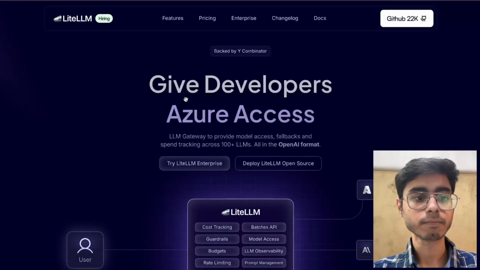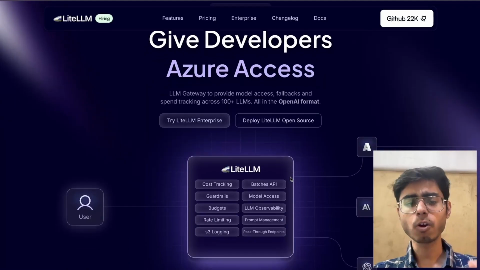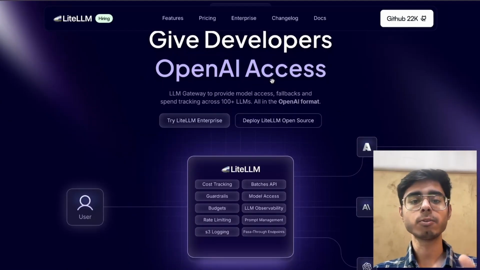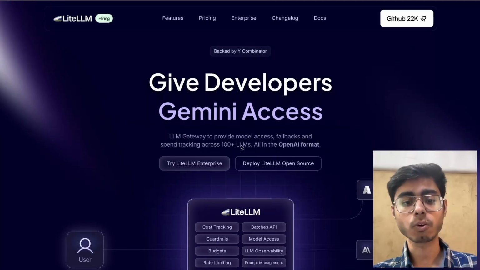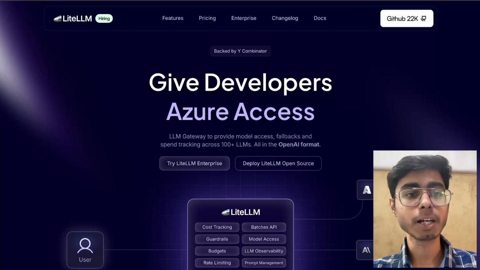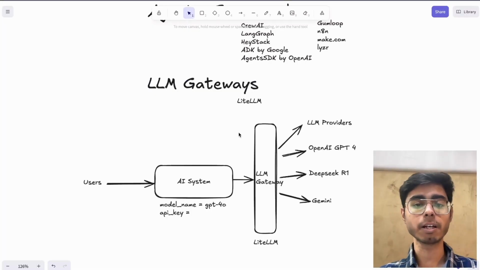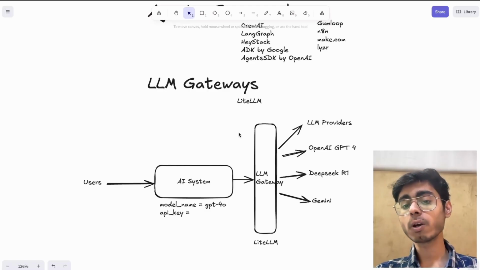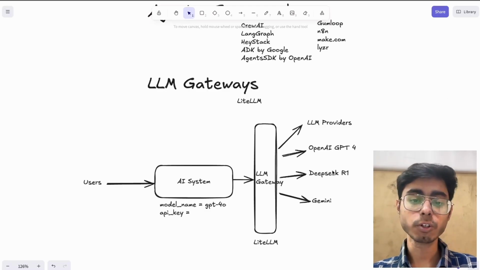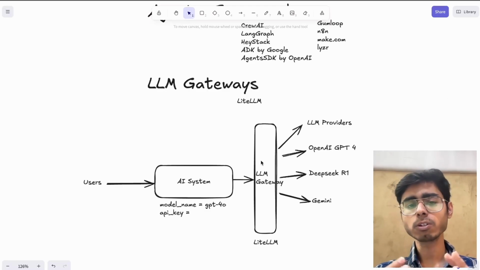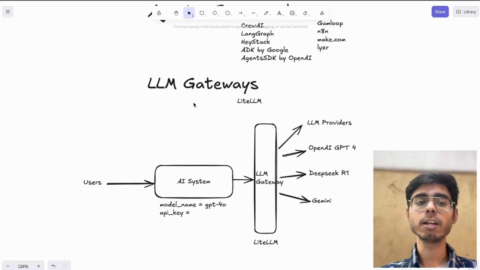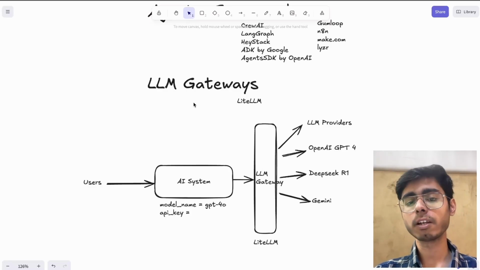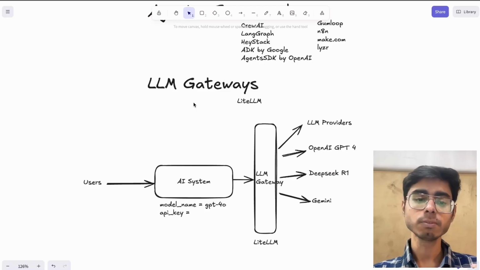This is LiteLLM. It gives developers access to Azure, but not just Azure, also Anthropic, OpenAI. You can see it says an LLM gateway to provide model access, fallbacks, and spend tracking across 100 LLMs. You can also track which API calls you're making to which model, what cost you're spending, and what tokens are getting consumed. All of that you would have to do on your own if you do not use an LLM gateway. You can also use a simple library like LangChain to access all of these models, but an LLM gateway can also help with tracing, logging, and observability. So this is called an LLM gateway.